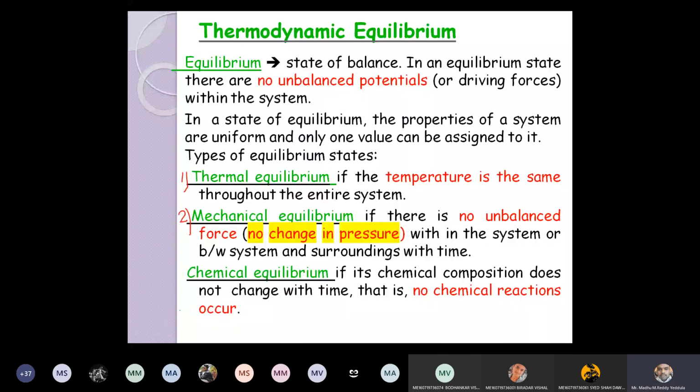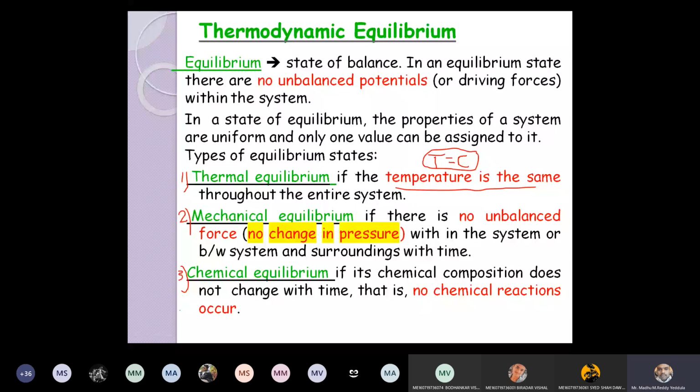So what do you mean by thermal equilibrium? If the temperature of the system remains the same irrespective of time, then we can say that the system is in thermal equilibrium, right? So when will you get the same temperature, if the system follows which process? Anyone please answer. Quasi-static? Constant temperature, or isothermal process, right? If the system follows an isothermal process, then we can say that the system is in thermal equilibrium because the temperature is the same throughout the change of the phase.